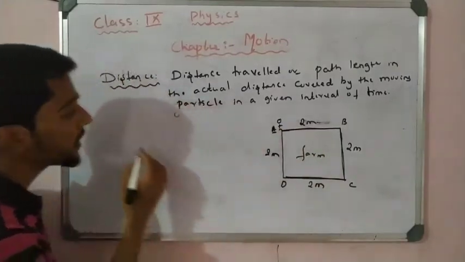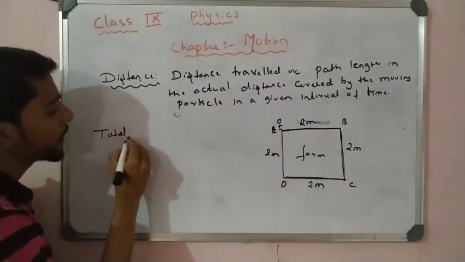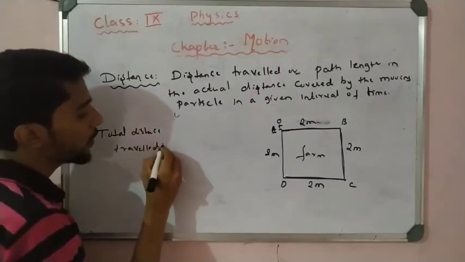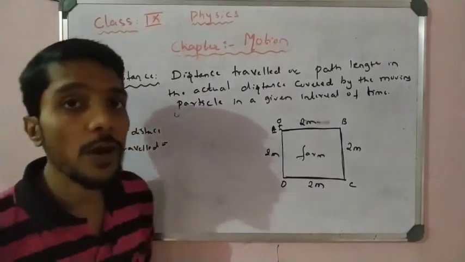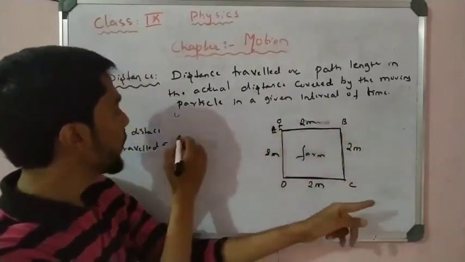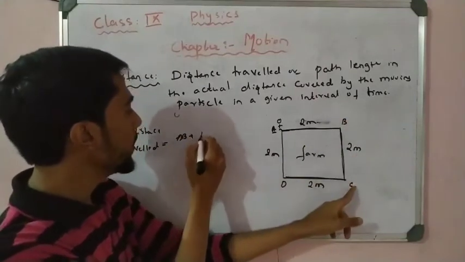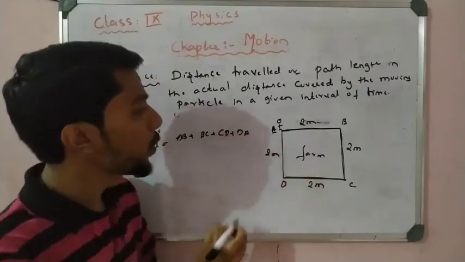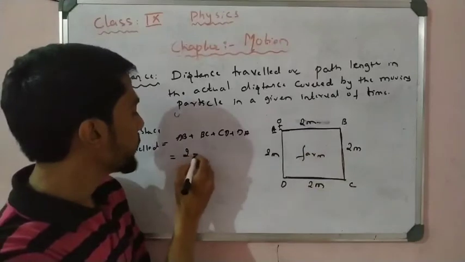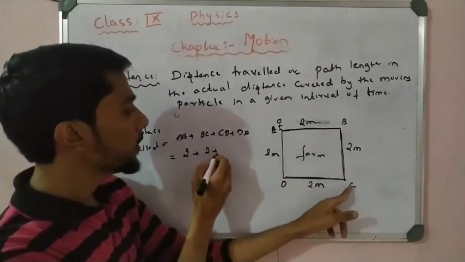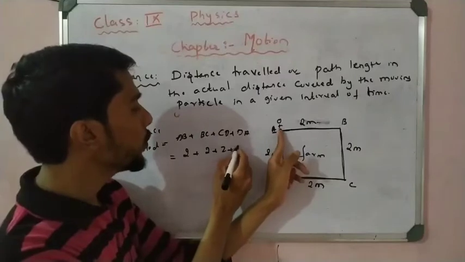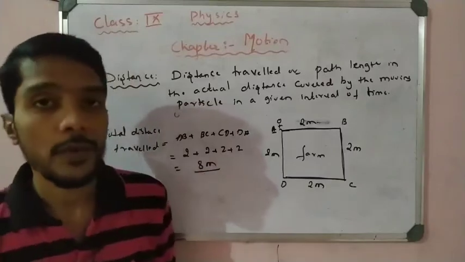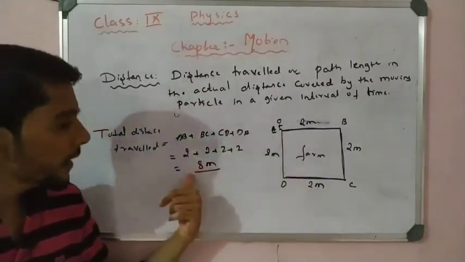So how much total distance is traveled? Now calculate the total distance traveled by the man. First he traveled A to B, plus B to C, plus C to D, plus D to A. So how much is the total distance here? A to B 2, B to C 2, C to D 2, D to A 2. Total, 4 times 2, which is 8 meters. So this is the total distance traveled by the object.